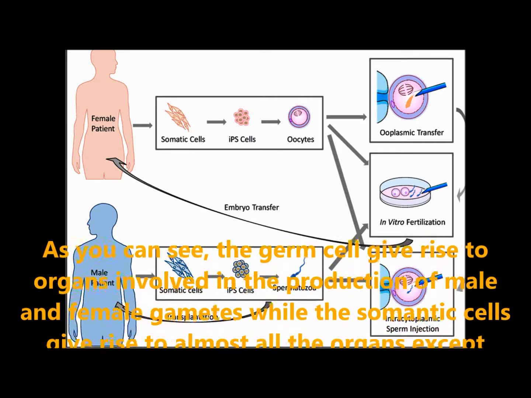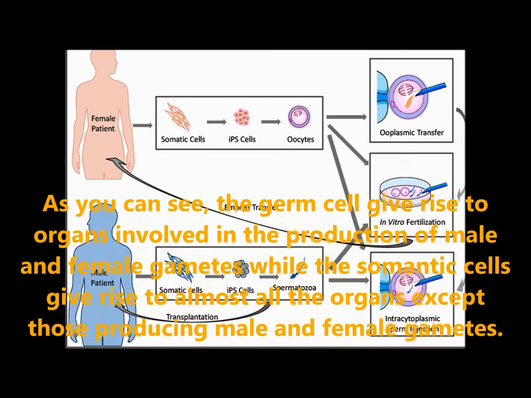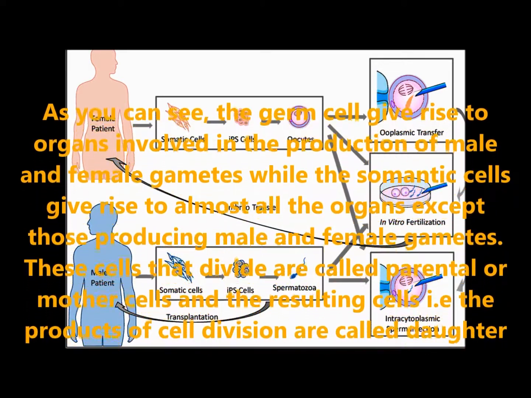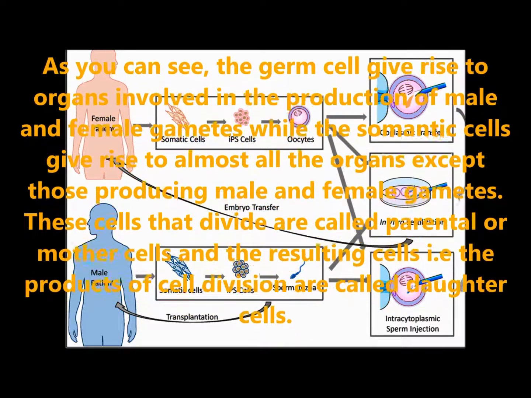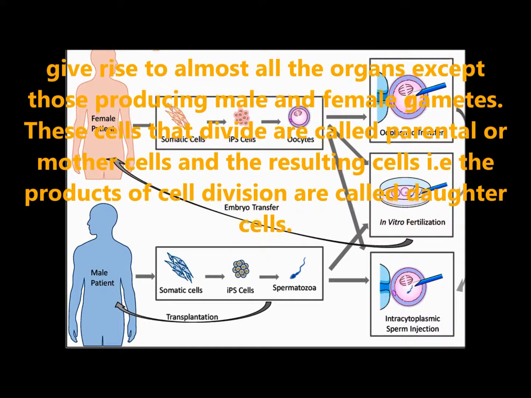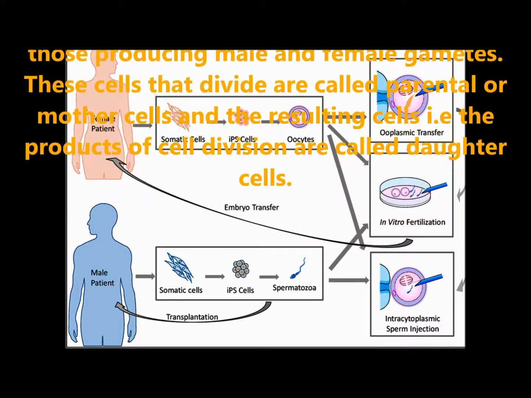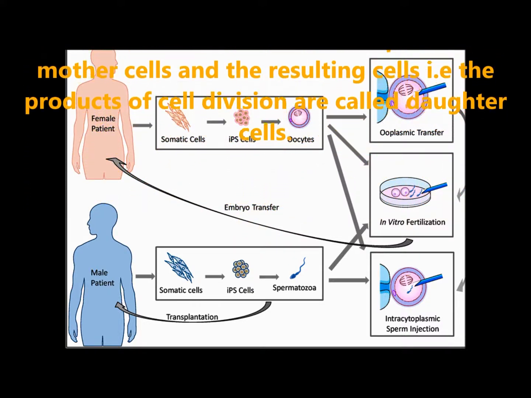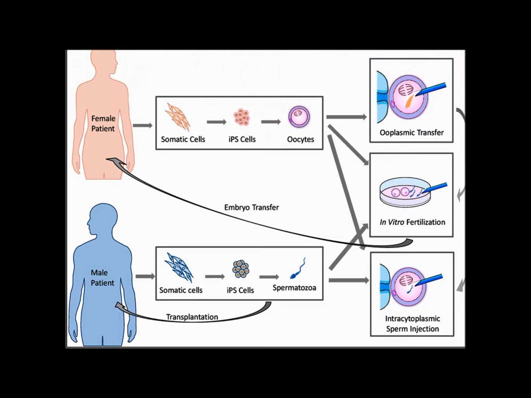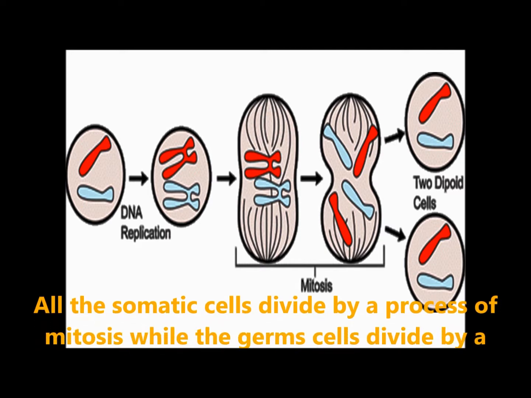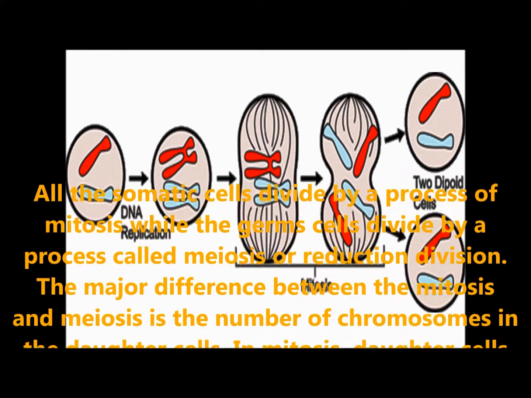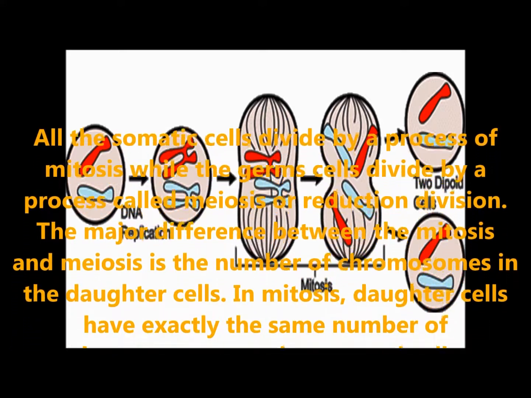As you can see, the germ cell gives rise to organs involved in the production of male and female gametes, while the somatic cell gives rise to almost all organs except those producing male and female gametes. The cells that divide are called parental or mother cells, and the resulting cells, the products of cell division, are called daughter cells. All the somatic cells divide by the process of mitosis, while the germ cells divide by the process of meiosis or reduction division.